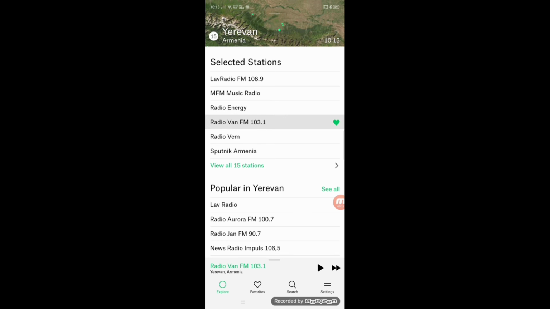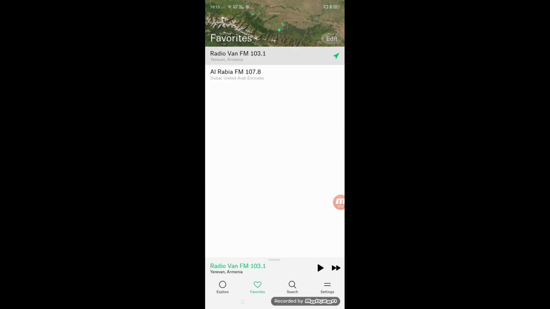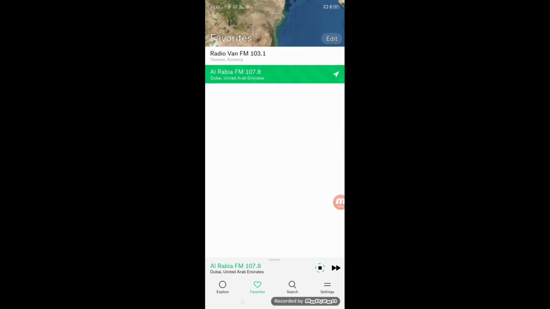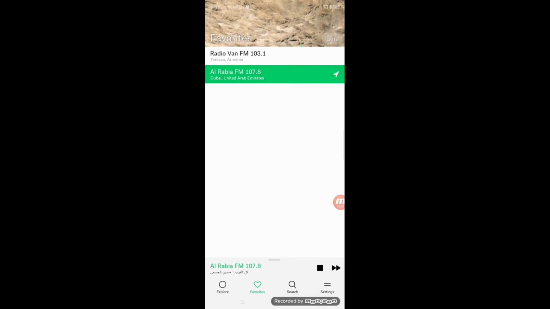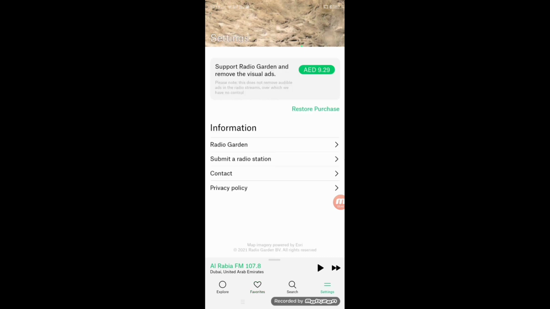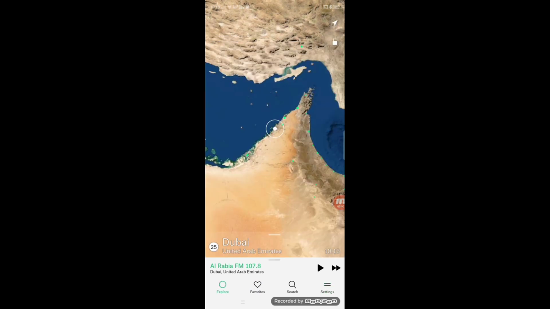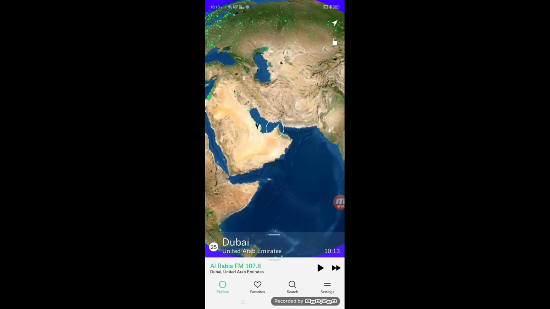Okay, so I'll go here in favorites. See, there are two stations I made favorite. Which one I want to play, it will play from the favorite list. Okay, so it is very easy to find from favorites. You can edit also. Okay, so this is all about the stations.